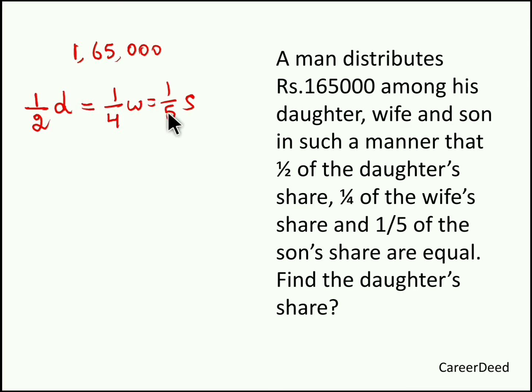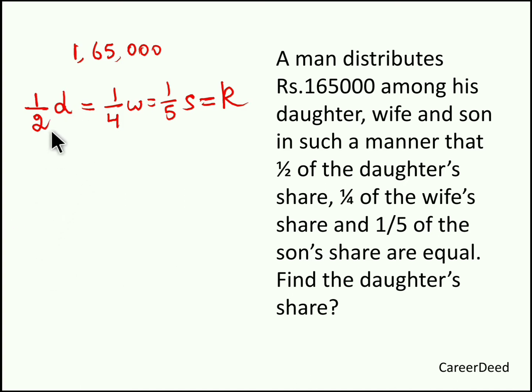So here we have to add a proportionality constant. The same we discussed in session 1 of ratios and proportion, right? So we can make the proportionality constant as k. For example, we are keeping the variable k because all the numbers are equal, right? Half of daughter's share, 1/4 of wife's share and 1/5 of son's share are equal. So we are making it a proportionality constant.